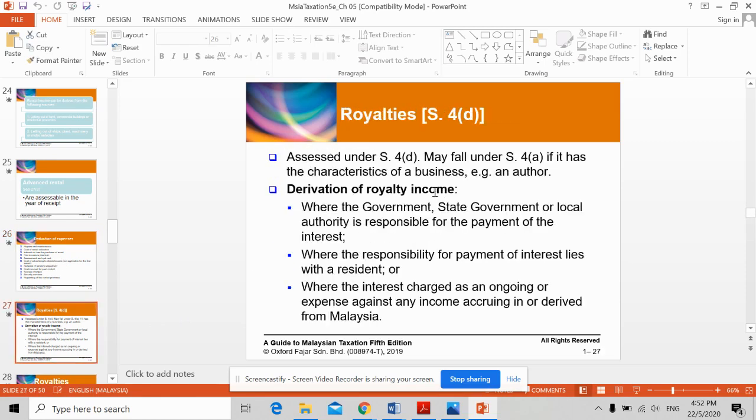And under section 4D, we have royalties. Okay, for royalties, there are a few concerns because we can have many types of royalties and also different types of deductions or exemptions with regard to royalties. Alright, so the derivation of royalty income is from the government or state government or local authority, which is responsible for the payment of the interest.